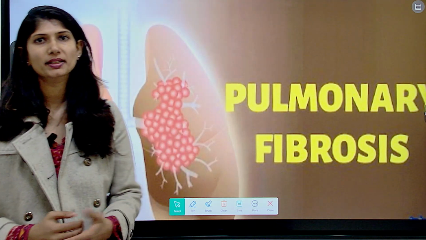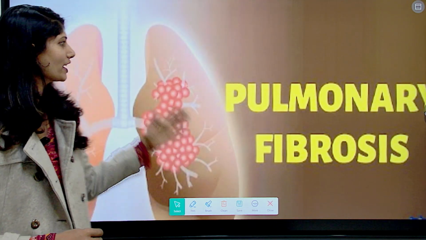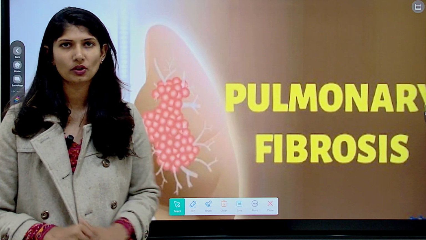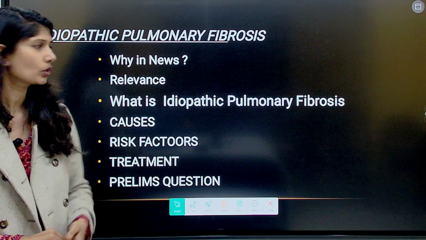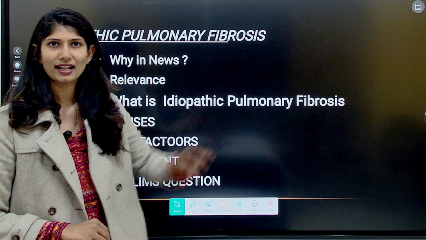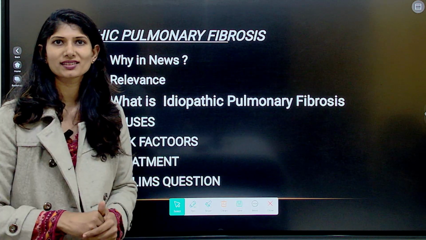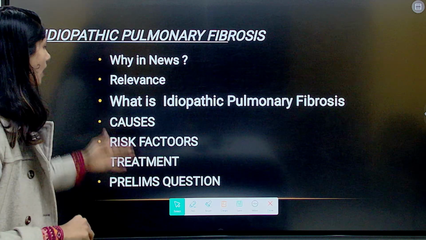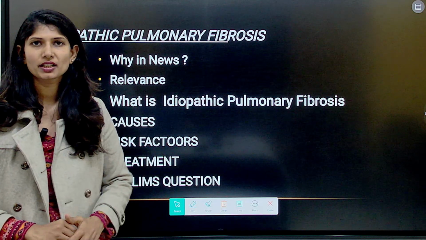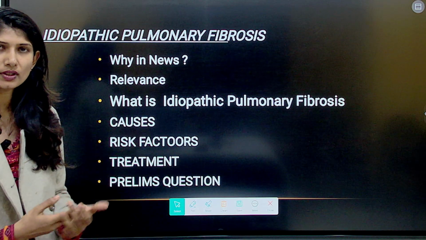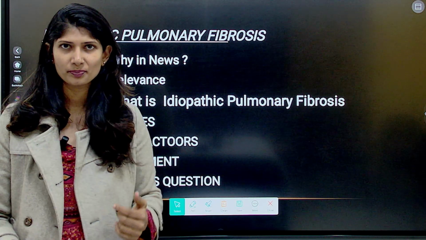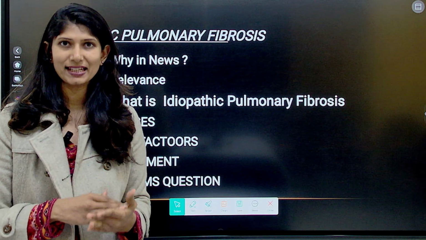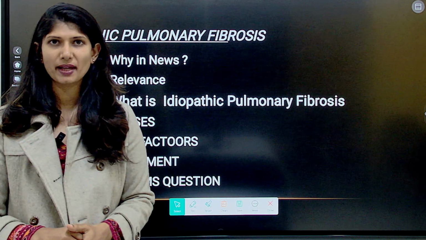So what is the topic that we will be discussing today? It is idiopathic pulmonary fibrosis. In this topic, we will be discussing why it is in news, and what is the relevance to you in your UPSC, it is directly your prelims. What is idiopathic pulmonary fibrosis? What are the causes? What are the risk factors associated with IPF? We will also be seeing some prelims questions based on this.